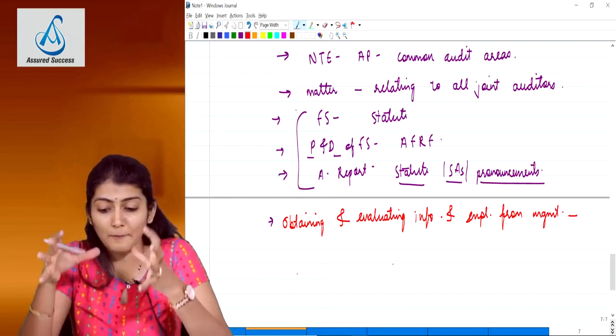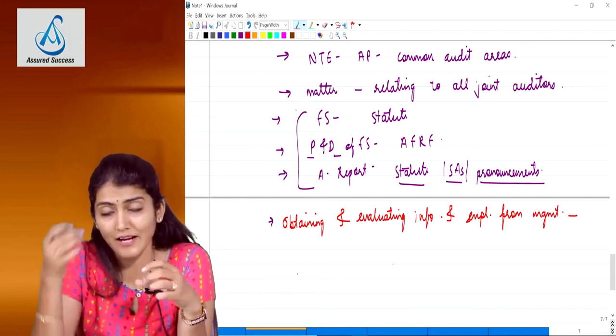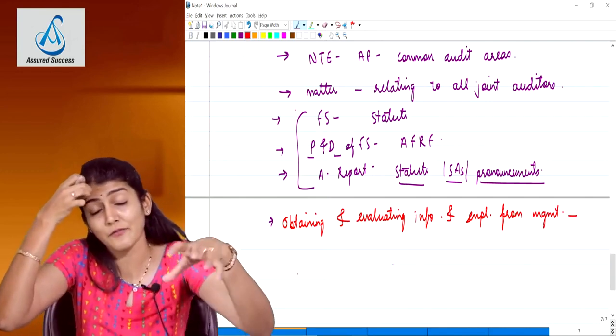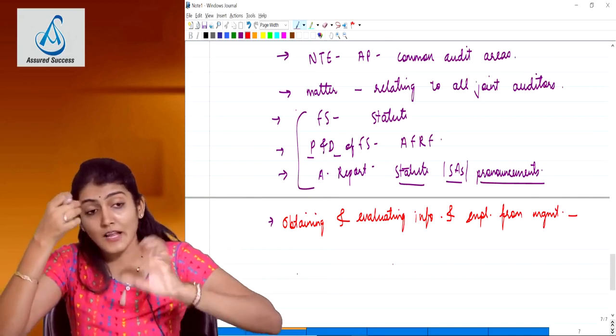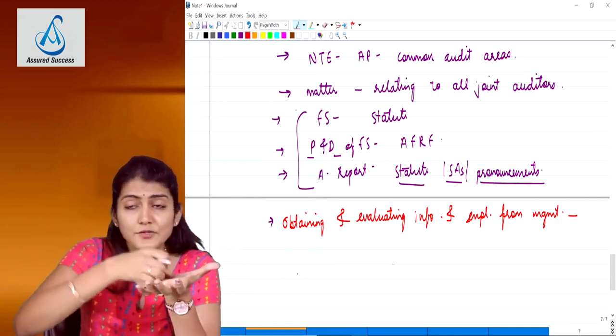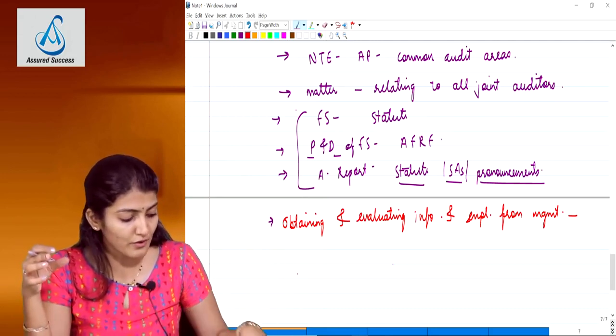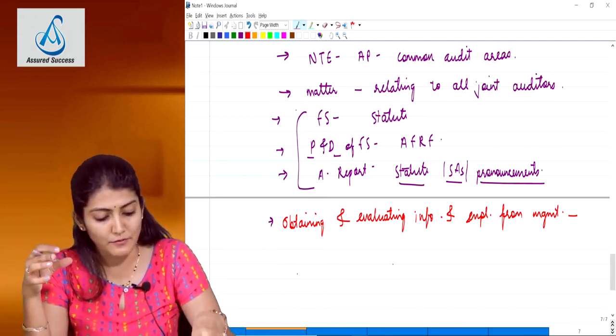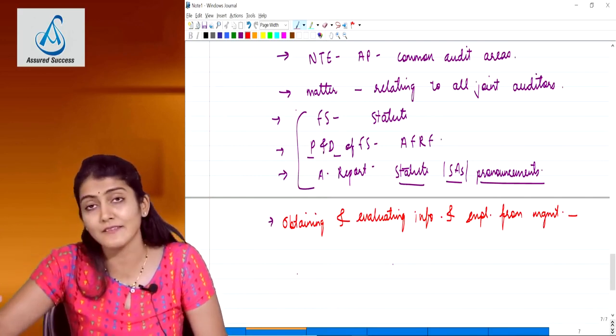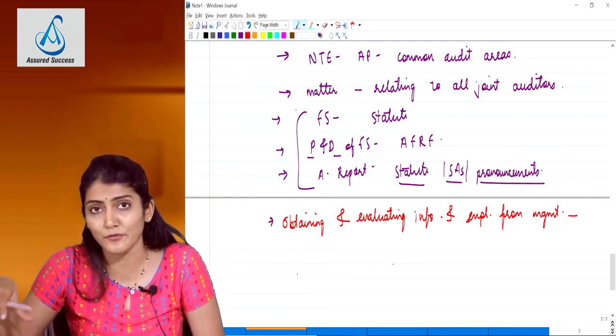Say now the company has 7 different manufacturing plants. And say these plants have been divided as 2, 3 and 2. A and company is going to do the audit of 2 plants, B and company is going to do the audit of the next 3 plants, and C and company is going to do the audit of 2 plants.